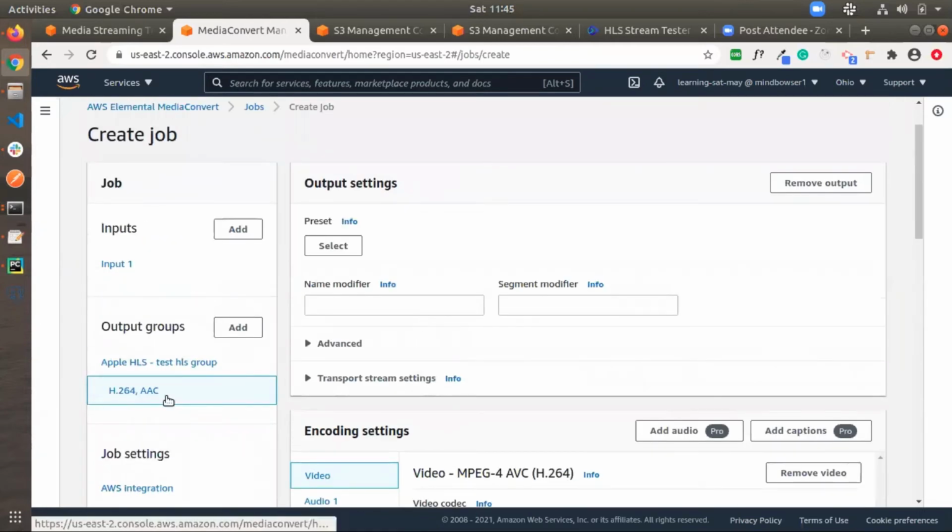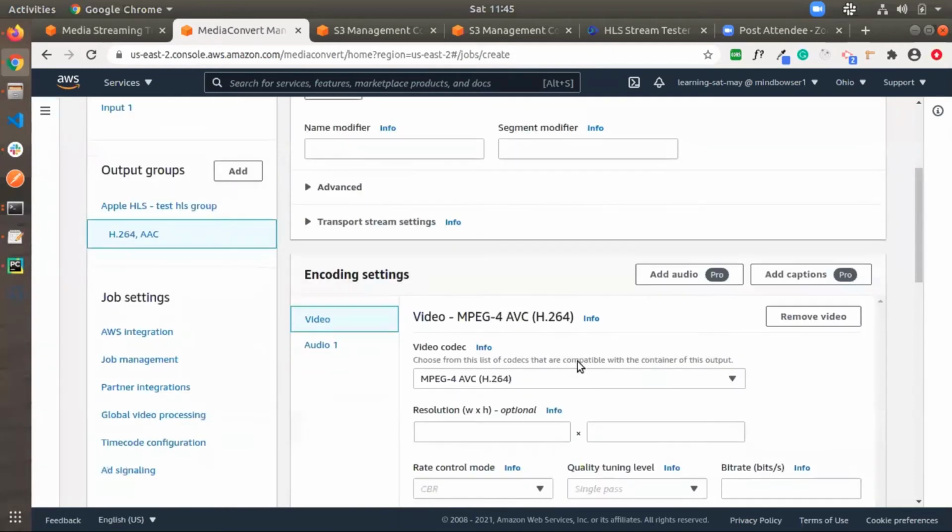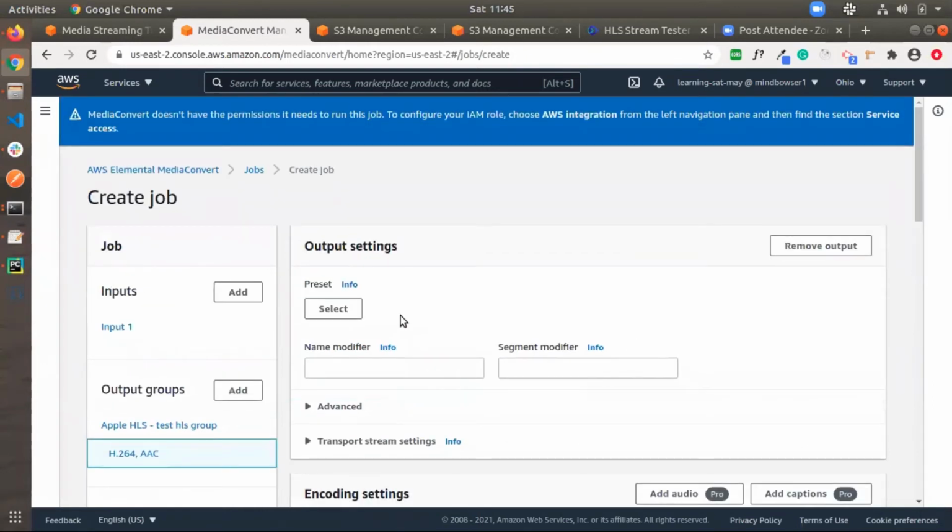In the output group we have output one. Here we can select the presets, and if you don't want to select a preset, you need to add all the fields manually. I have created a few presets, and I'm going to select one custom one which I created earlier and one of the system generated presets.